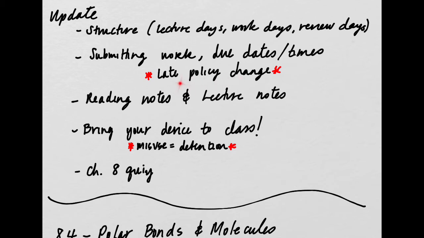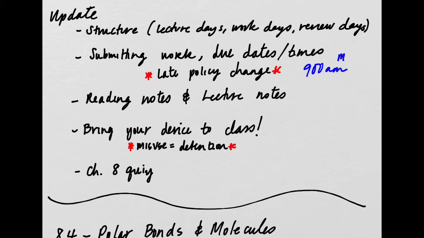And my late policy is changing. Rather than it being minus 5% for the first 24 hours late and then minus 10% for the next 24 hours, and then not accepting it at all after 3 days, the new late policy is this. Let's say we have an assignment due at 9 a.m. If you don't hand it in at 9 a.m., you have until 9 a.m. the next day, so you have 24 hours to hand it in.